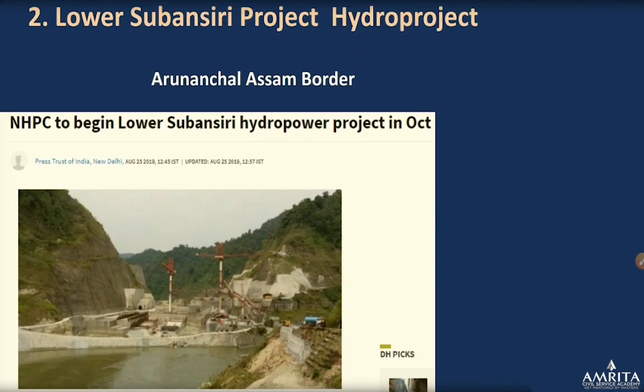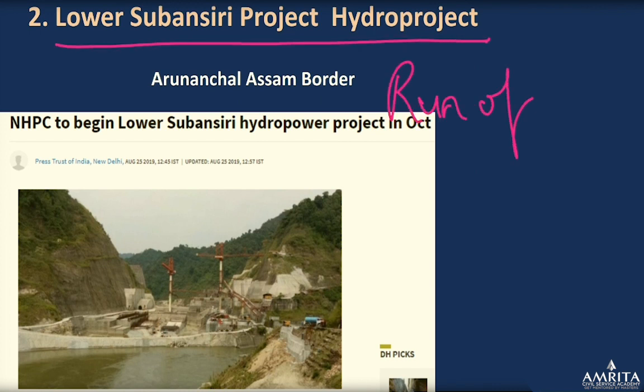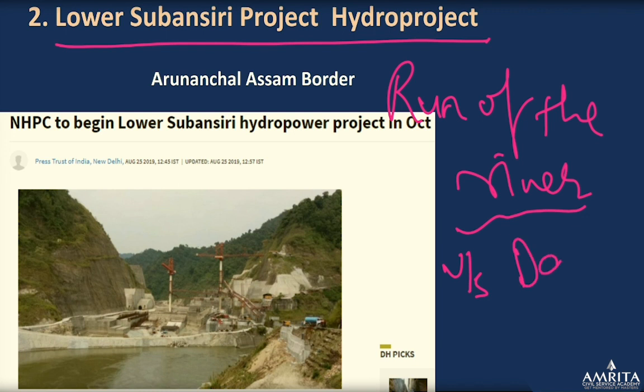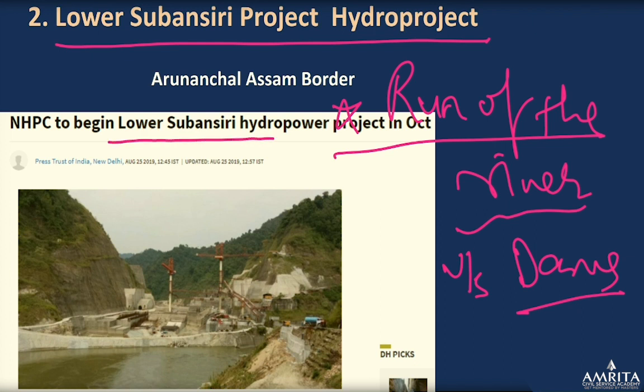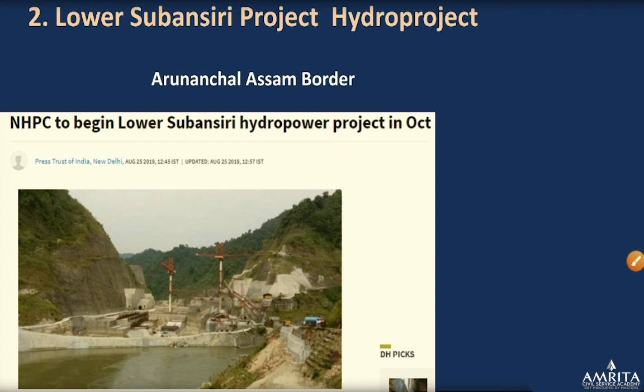Next is the Lower Subansiri project, a really interesting project, the Lower Subansiri hydro project, a run of the river project. Okay, run of the river project. What is the difference between run of the river projects versus large dams? Tell me in the comment box. Okay, run of the river versus dams. So the Lower Subansiri project has been given a go ahead. It is at the Arunachal Assam border.